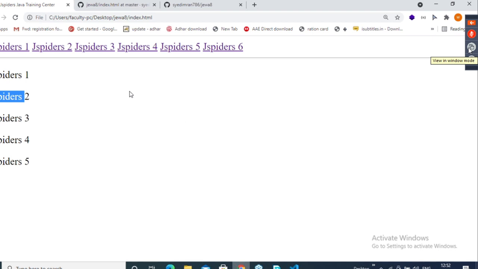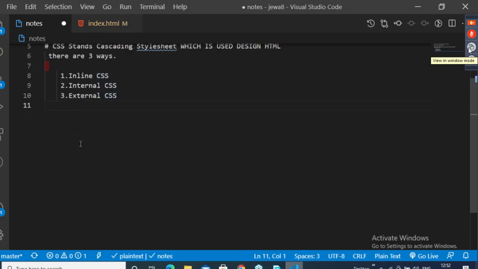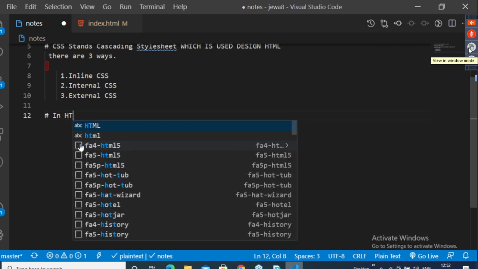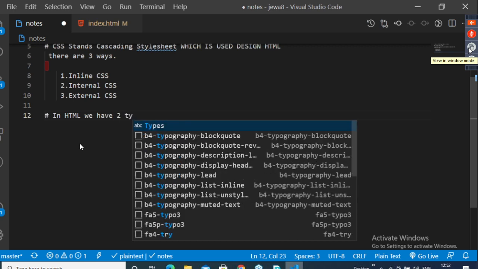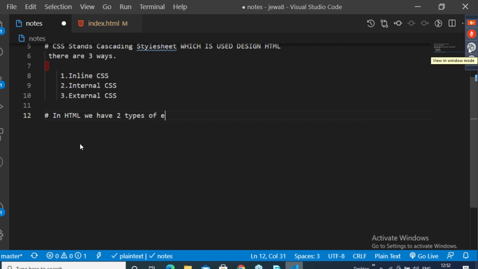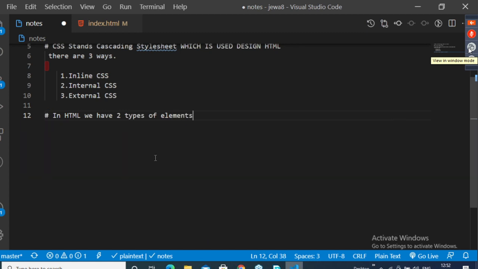So there is one property, guys. First I will tell you, in HTML there are two types of elements. Okay, here I will go here. So I'll make this as in HTML, we have two types of elements. What are the two types of elements? Observe here. I'm not going to write any notes from tomorrow. So what are the two types of elements?